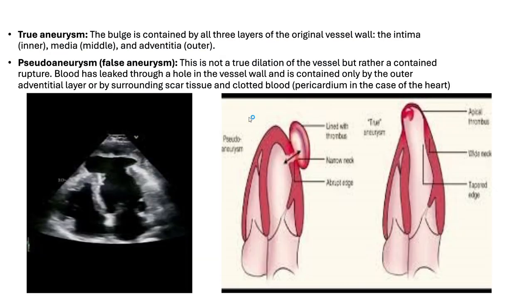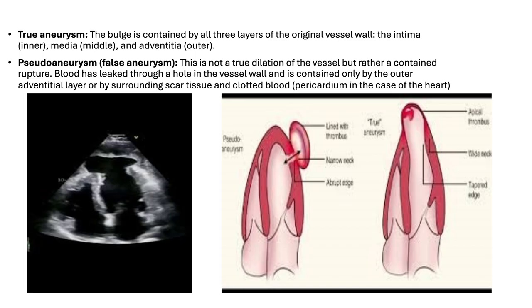In clinical practice, we have to differentiate between true aneurysm and pseudoaneurysm. So in general, the true aneurysm bulge is contained by all the three layers of the original vessel wall. And in pseudoaneurysm or the false aneurysm, it's not a true dilation of the vessels, but rather a contained rupture, where the blood has leaked through a hole in the vessel wall and is contained only by the outer adventitial layer or by a surrounding scar tissue and clotted blood.